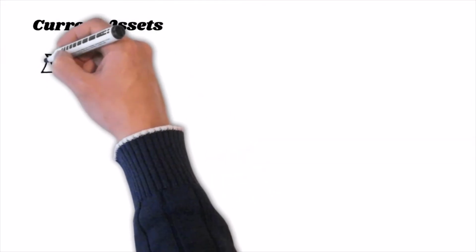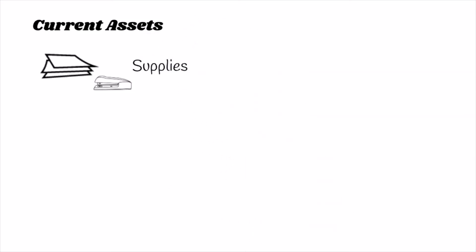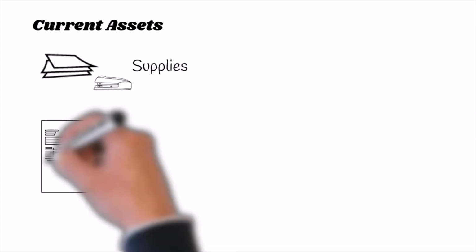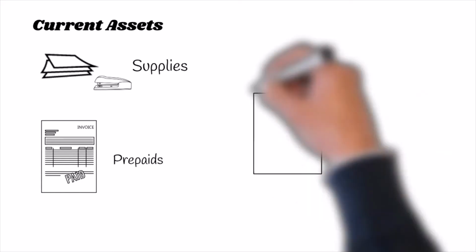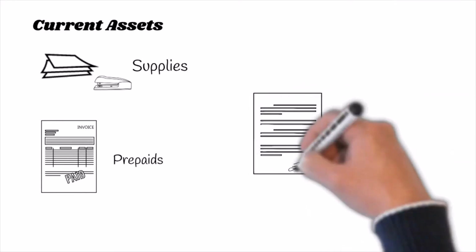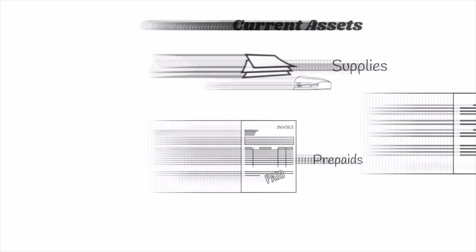Another current assets are supplies. These include folders, papers, pens, and many more. These are materials or supplies to be consumed by the business. Prepaid accounts. These are expenses in which the payments are made in advance, such as prepaid rent for the office building. Payment was made in advance and to be consumed on the succeeding months. Financial assets. These arise from contractual agreement or ownership claim, either debt or equity instrument of another entity.